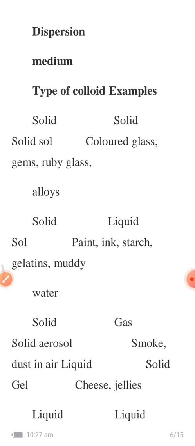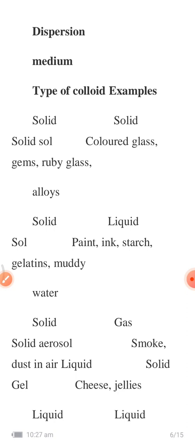Second one is solid and liquid. The dispersed phase will be solid and the dispersion medium will be liquid. Such a colloidal system is called sol, S-O-L, and examples are paint, ink or starch. Starch particles, that is solid, are dispersed in the water. So solid in liquid dispersion, these are the examples.